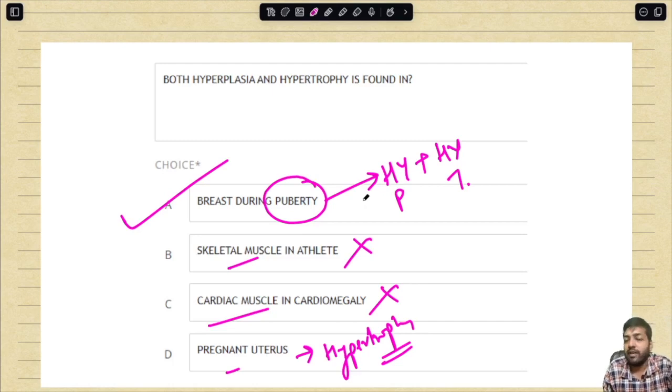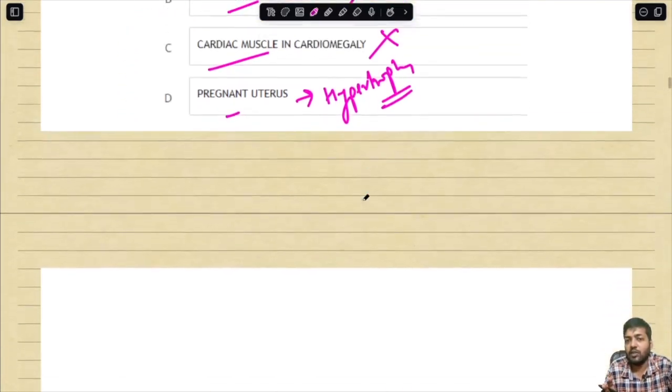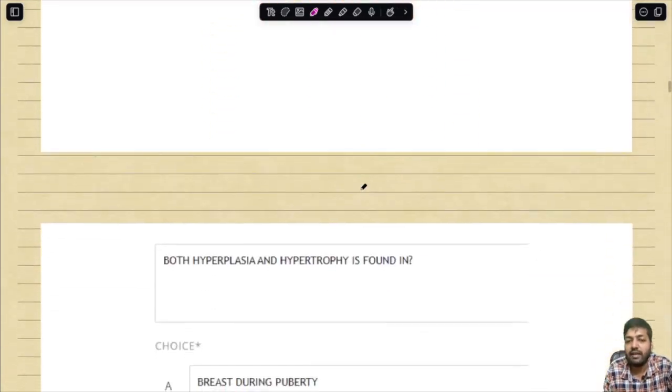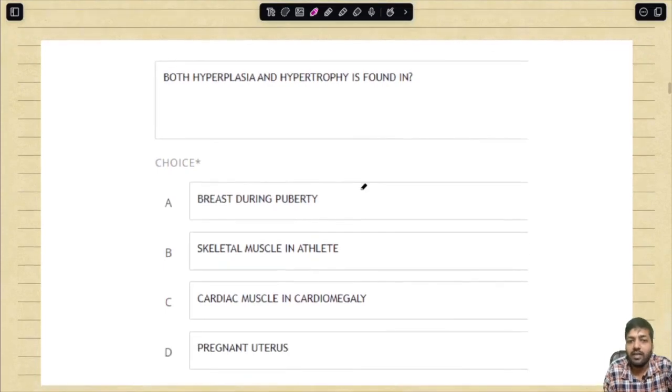So remember these MCQs. One of the questions in this particular NEET super specialty exam 100% will be asked, so pay a lot of attention. Question number 8. Both, so we have already discussed this. It is taking the best during puberty.